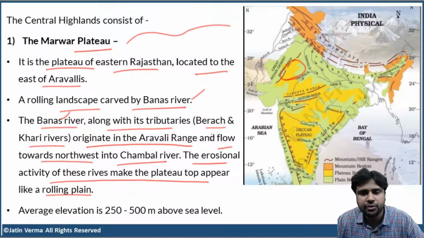The Banas River originates in the Aravalli range and flows towards the northwest, and the erosional activity of the Banas River and its tributaries makes the plateau top appear like a rolling plain. So this is the meaning of rolling plain. Clear, right? Now the average elevation of the Marwar Plateau is 250 to 500 meters above sea level.